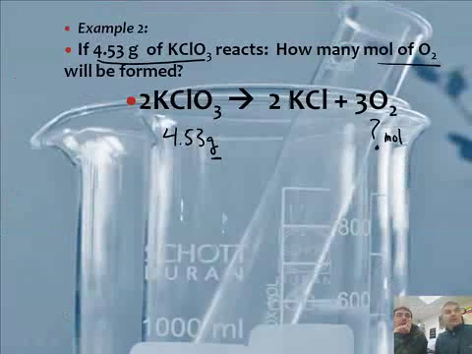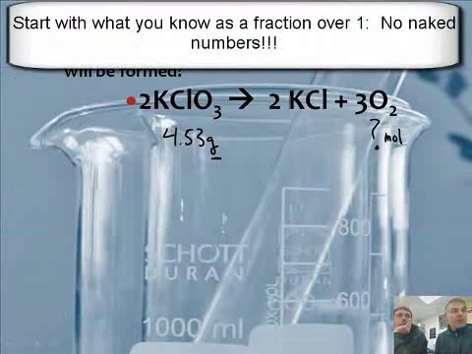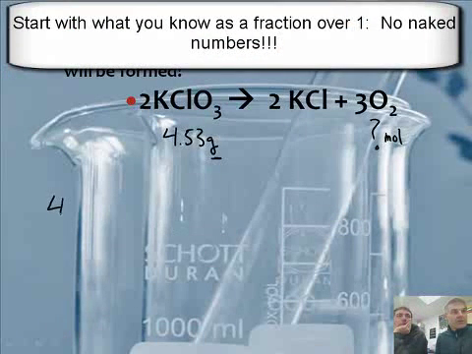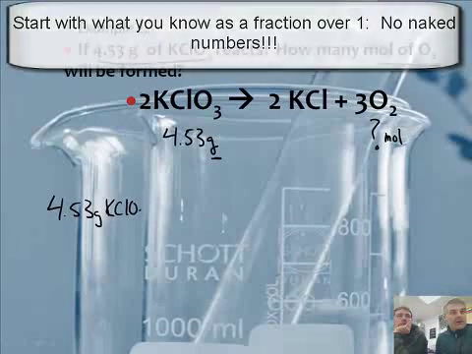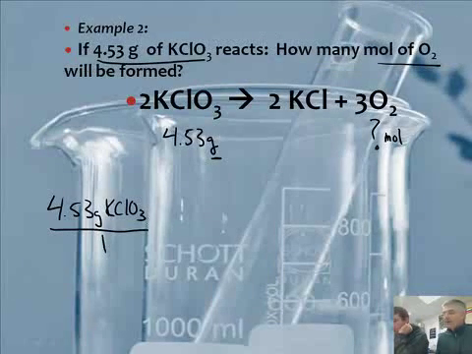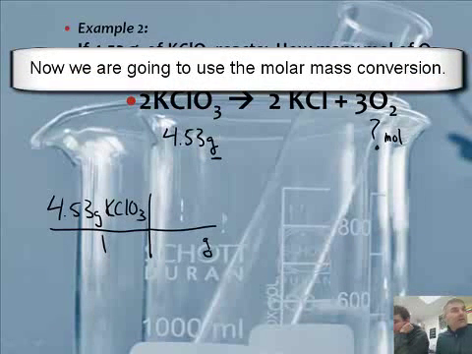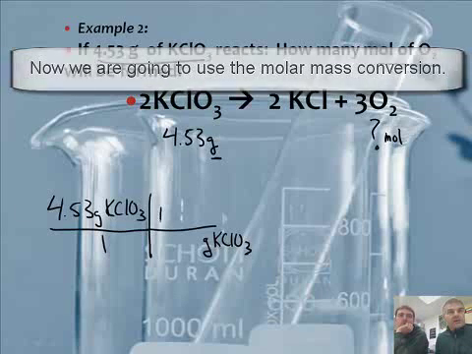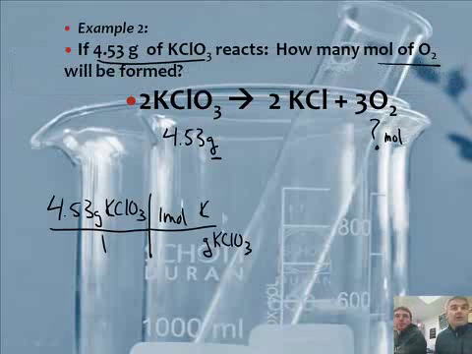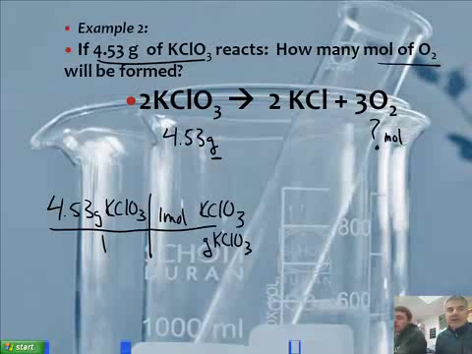Okay, let's do that. We start with what we know, a fraction over 1: 4.53 grams of KClO3. We need to use the molar mass first, so you'll say grams of KClO3 to 1 mole of KClO3.